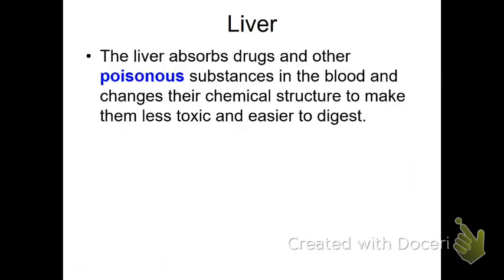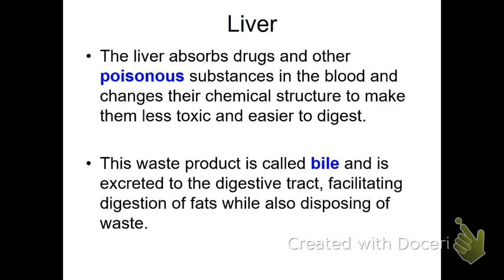Okay, your liver. Your liver absorbs drugs and other poisonous substances. Now, when we're talking drugs, yes, we might be talking illegal drugs, but we're also talking prescription and over-the-counter. And for this part, we're even talking caffeine and Tylenol and things like that. To your body, those things don't matter. It processes them all the same. Your body doesn't say, oh, this is an illegal drug, oh, this is an over-the-counter drug, oh, she's just drinking Coke. No, it's all processed the same way.